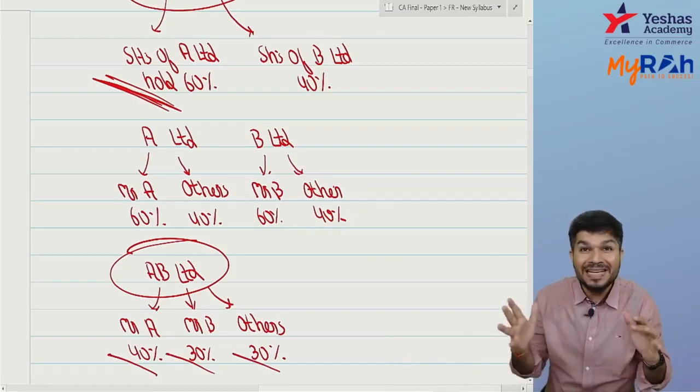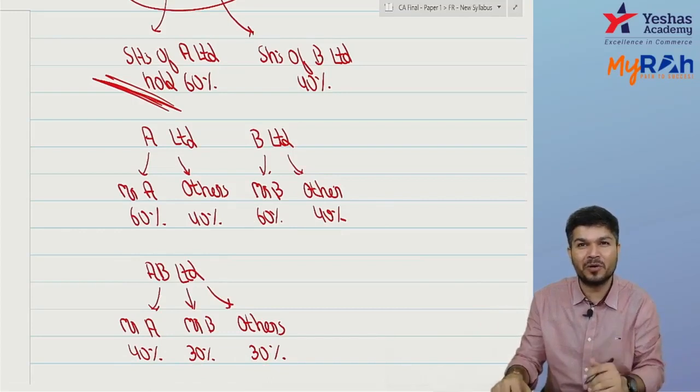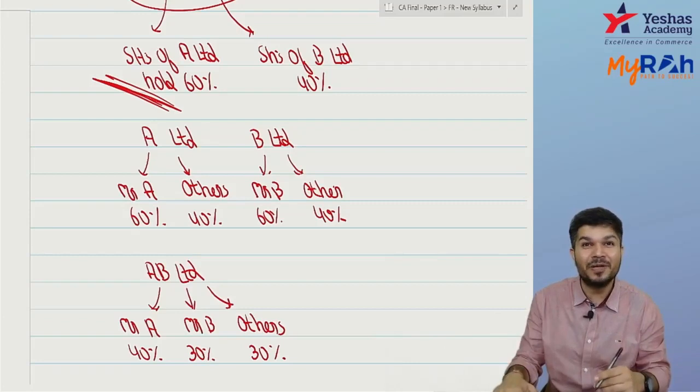Can I say nobody has a control as such? A also cannot control, B also cannot control, others are 1,000 people, so they cannot control. As such, nobody will control AB Limited.